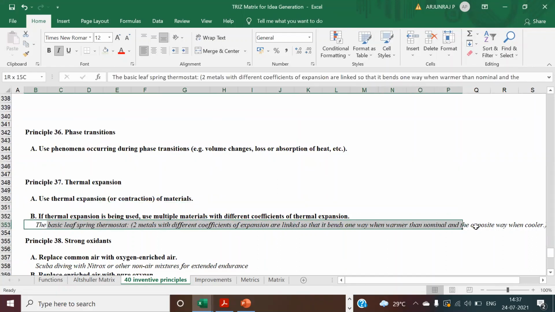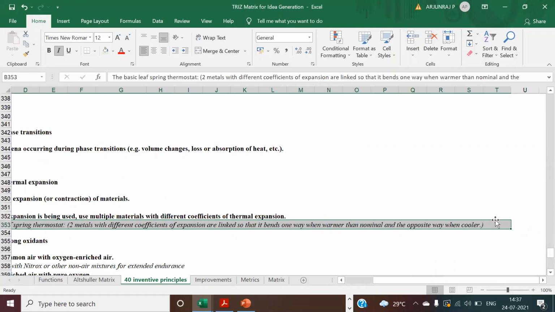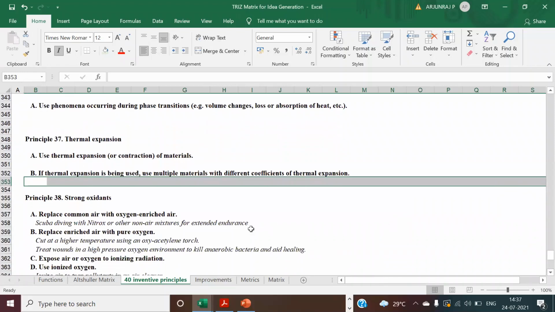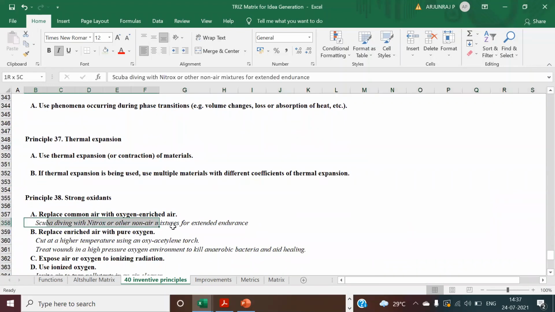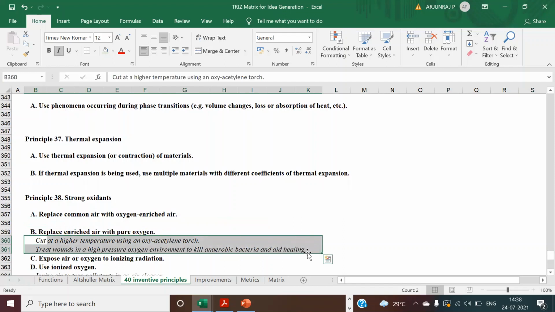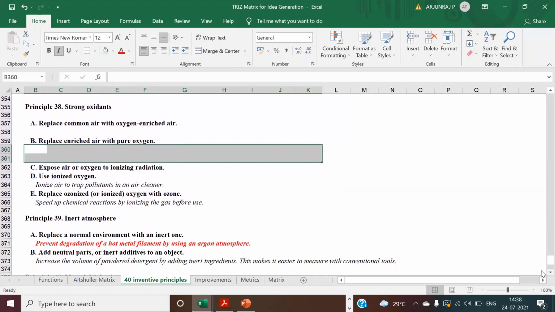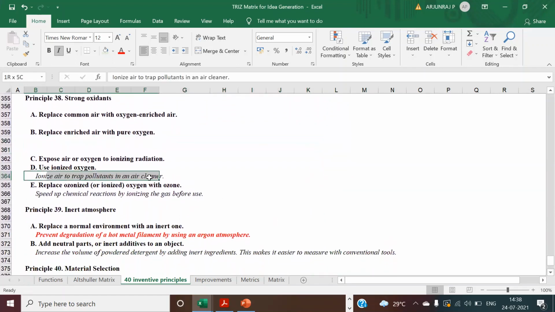What type of material you're going to select, and you're going for strong oxidants where you're going to replace the air with oxygen. These are some of the examples. If in case you want to replace the air with oxygen, you can go for it. And you can use ionized oxygen also. These are some of the examples, but you see whether it is applicable for your case or not.